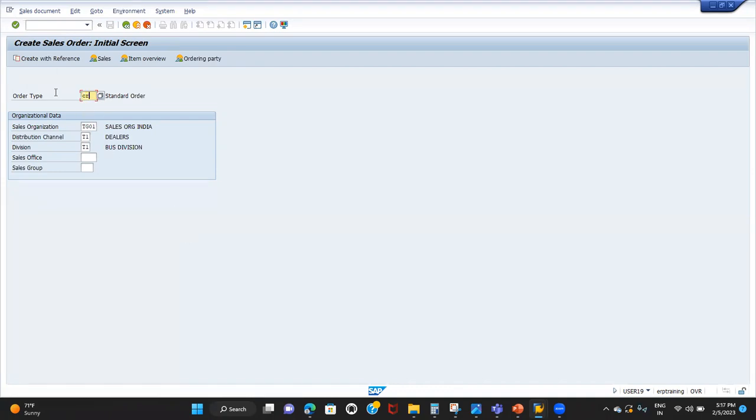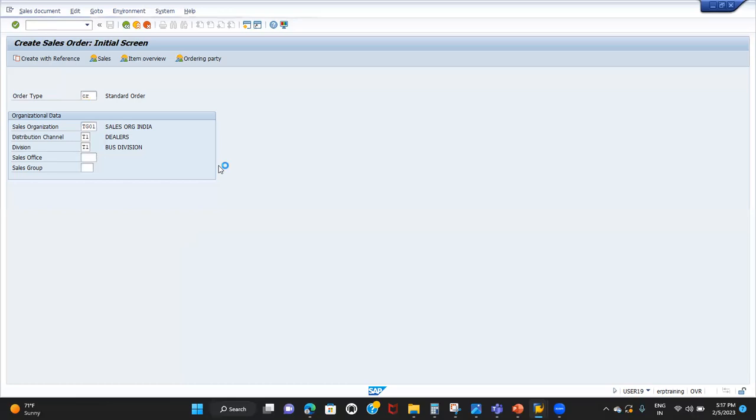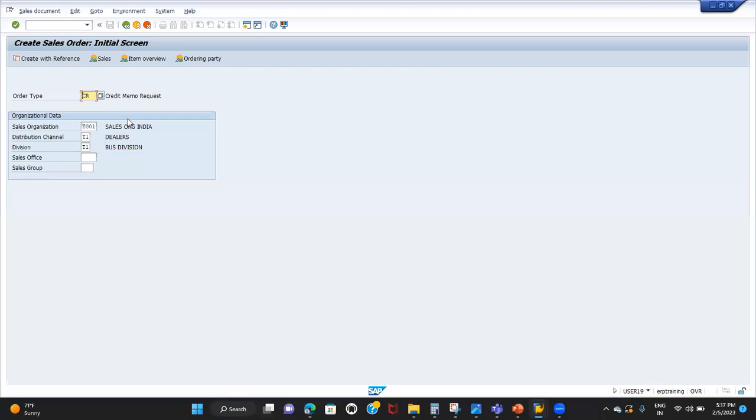We can create a standalone credit memo request, but in our scenario I want to create the credit memo request with reference to the order or billing document. We can create it without reference also, but it will be standalone and not linked to any sales order. It is not the correct way, but I want to issue the credit memo for the quantity we have delivered to the customers. So create with reference.